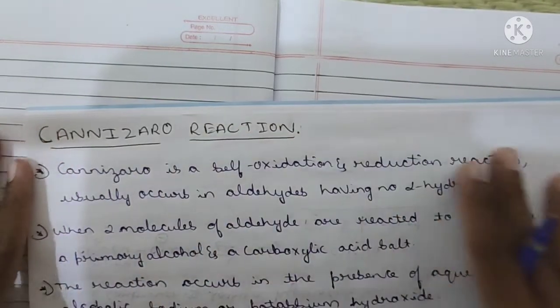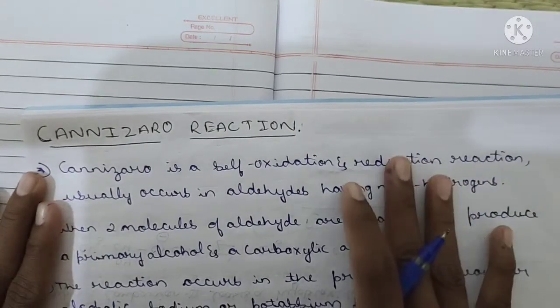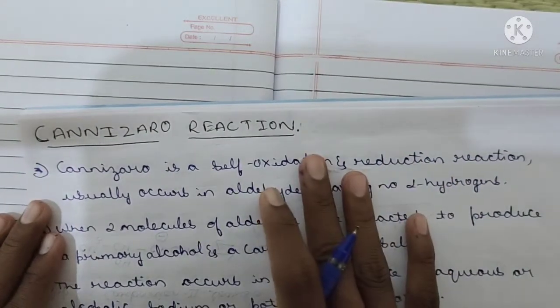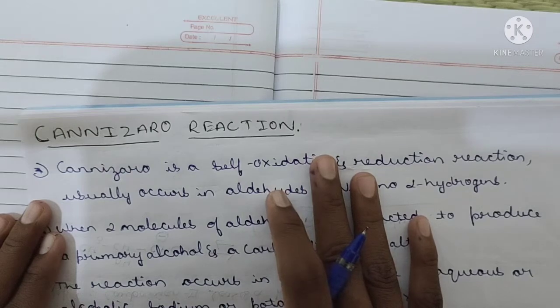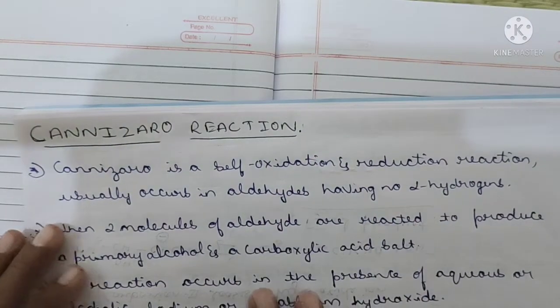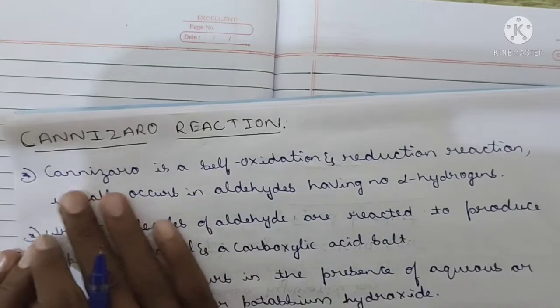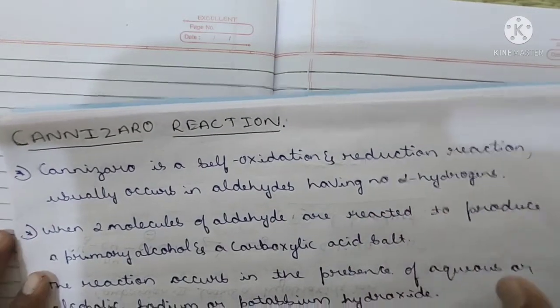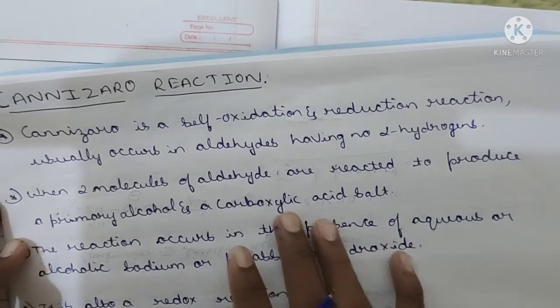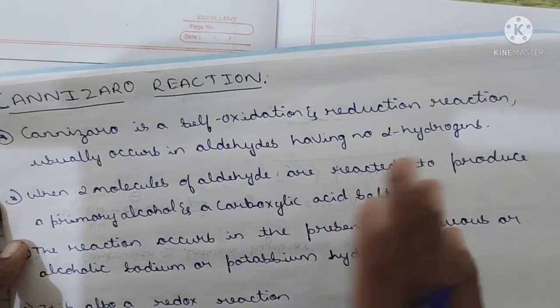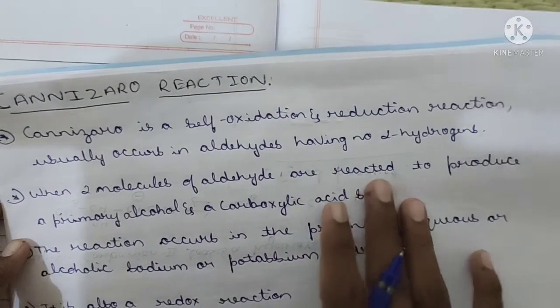Yes, let's begin. See, the Cannizzaro reaction is one of the very important reactions when we come across these carbonyl compounds. My dear brothers and sisters, what does this Cannizzaro reaction say? Simple. Cannizzaro is a self-oxidation and reduction reaction, usually occurring in aldehydes having no alpha hydrogens.